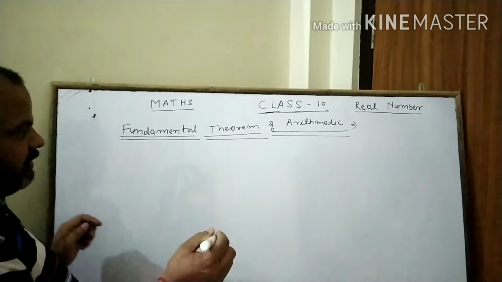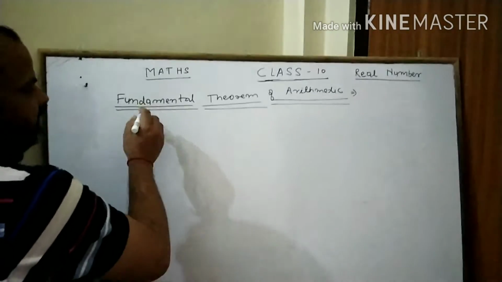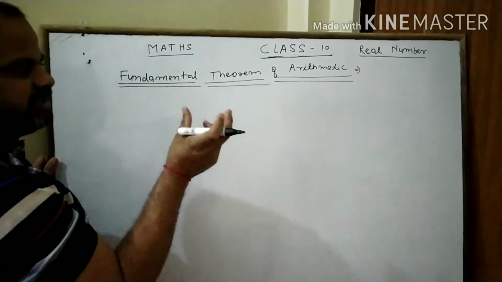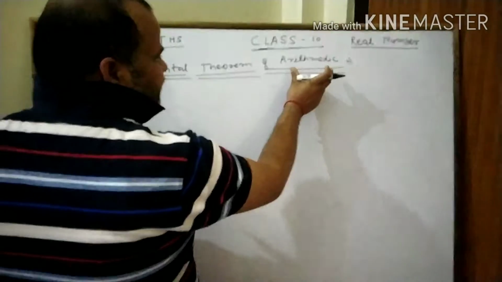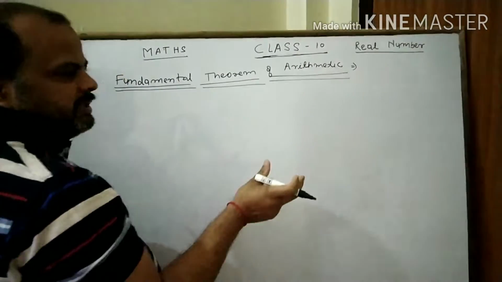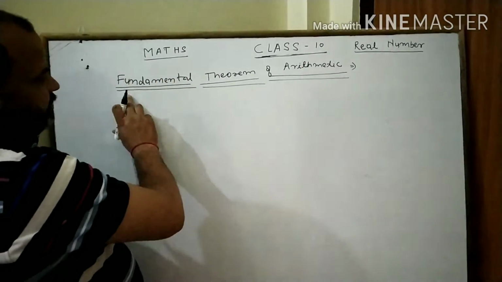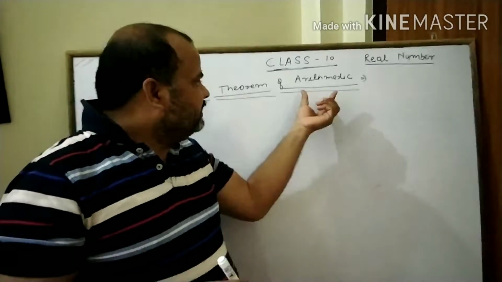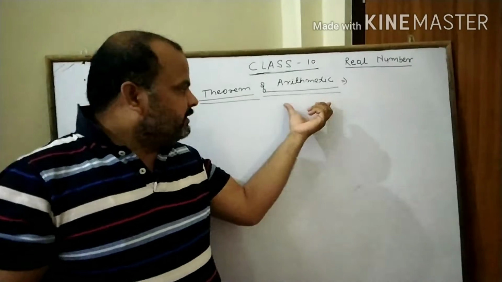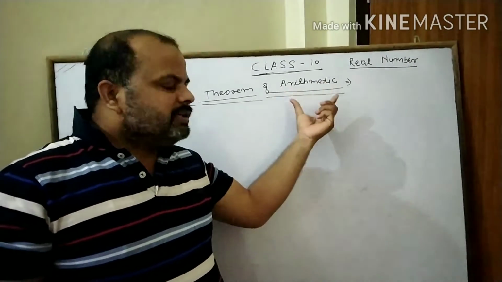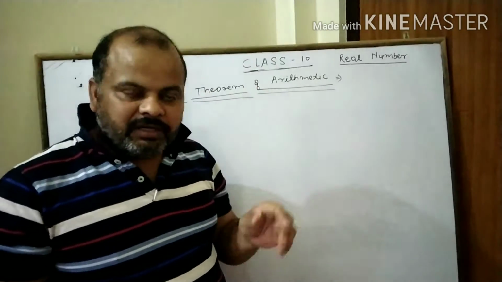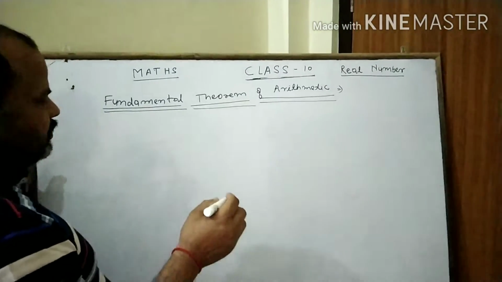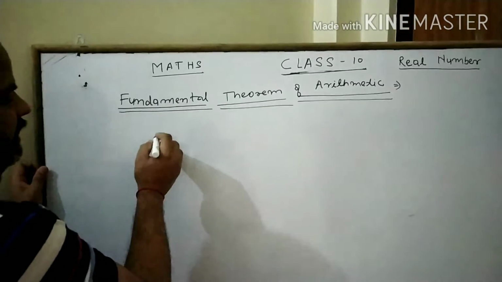Here, you already know fundamental theorem means the basic rule, and theorem of arithmetic means the basic rules of arithmetic. Arithmetic is a part of mathematics, and in arithmetic we discuss numbers only. Clear? Then suppose any number other than 1.